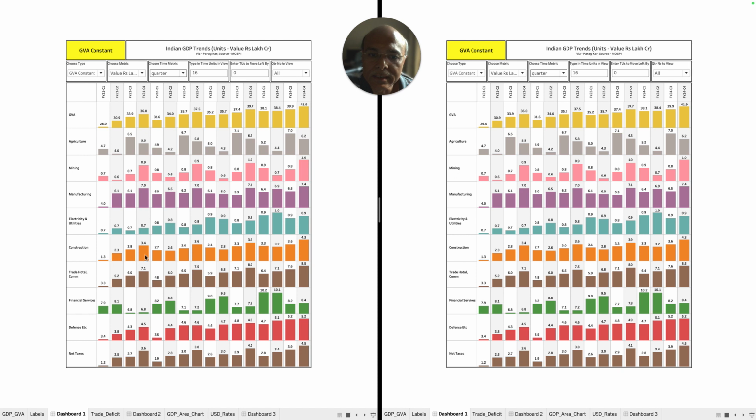Growth is from construction. See, the construction is showing a linear growth. And then we have trade, hotel and commerce. It's almost like linear growth on the high. So these are the two things. And then we have the financial services. The financial services have done very well. In the last 2 quarters the numbers have gone down, but it doesn't matter because it is showing a similar pattern. And then we have defense and other services, which are also showing it.